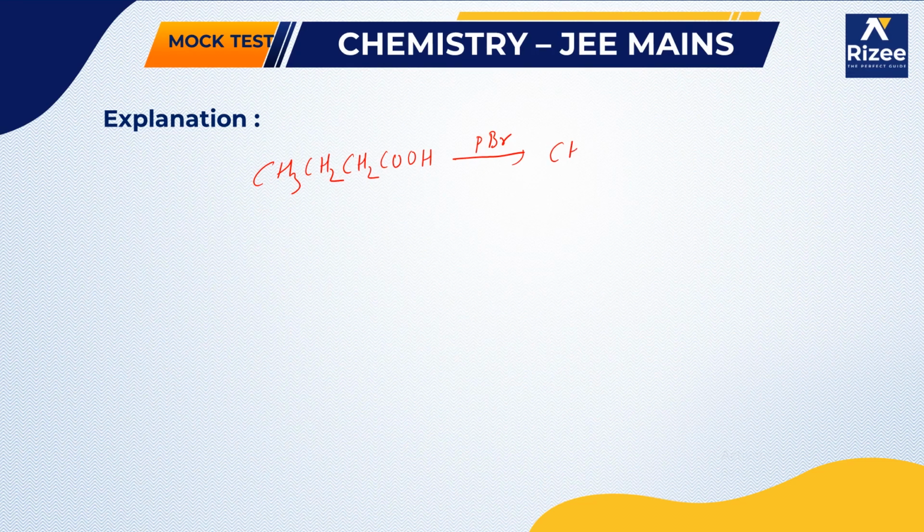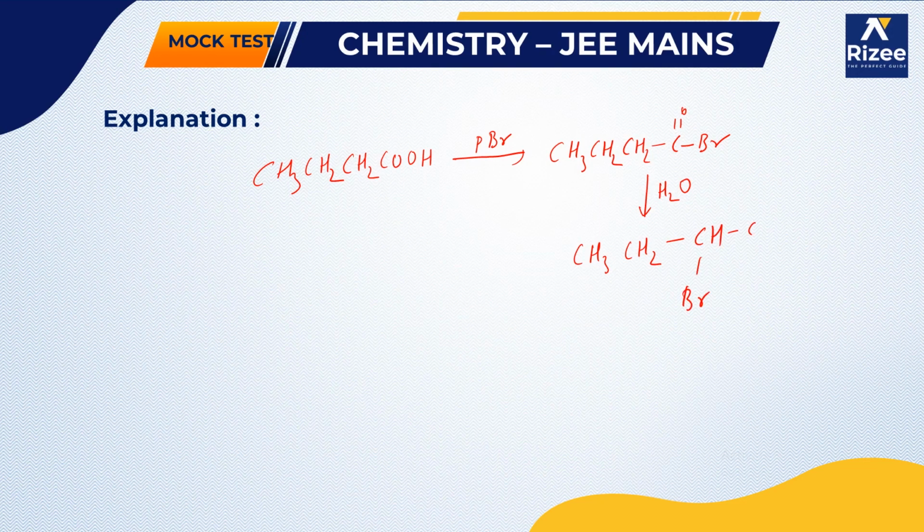to form CH3CH2CH2C(=O)Br. So this is our compound. This will react with the water molecule, H2O, to form CH3CH2CHBrCOOH. Here, rearrangement will take place and the bromine atom will attack the alpha carbon.